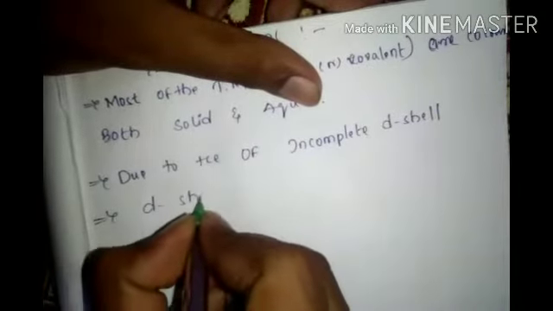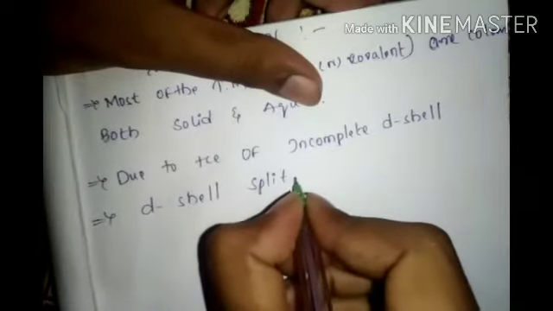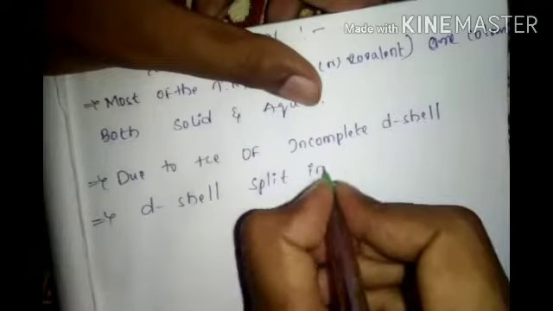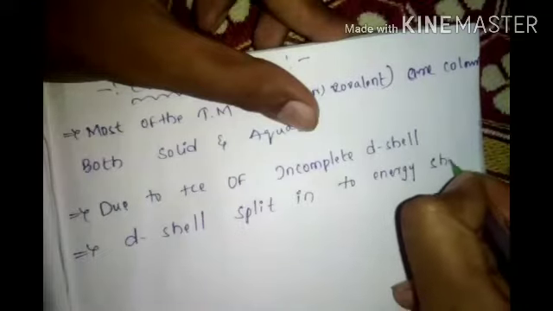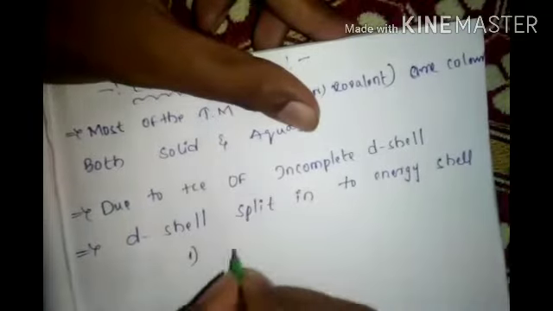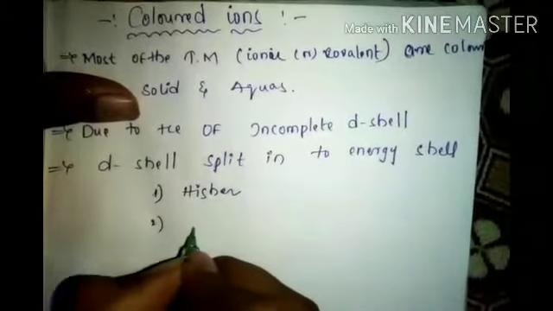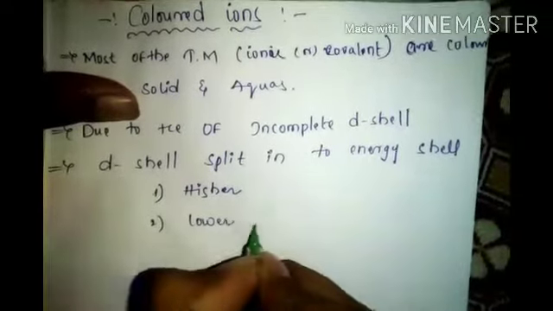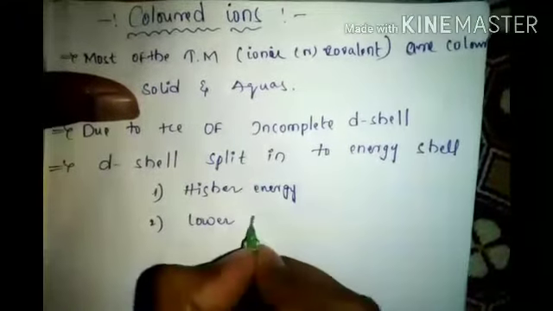Because the D shell splits into two energy levels. One is higher energy, the second one is lower energy.